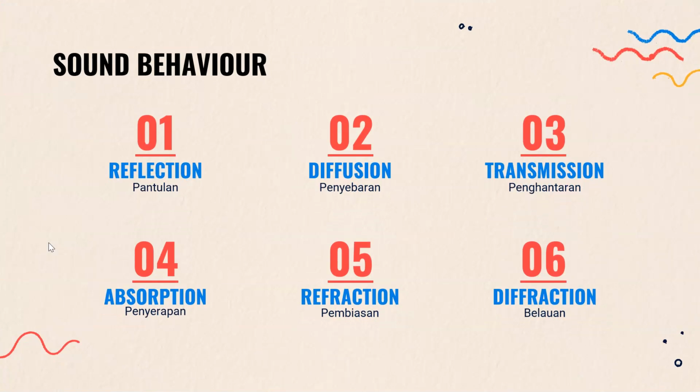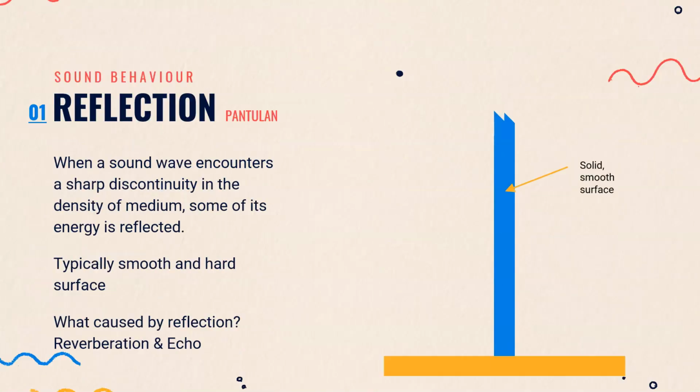So, sound behavior. When sound hits a surface or when it propagates in a different medium, and propagate means move, so when sound moves away from its source in a different medium, a few reactions happen. I'm listing 6 of them here, but if you do further study on this, you may find a few other terms. Now the first one is reflection.